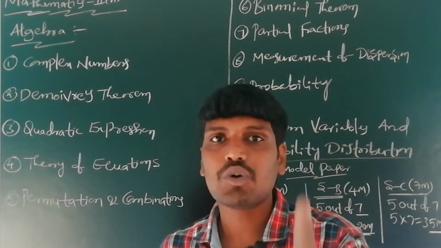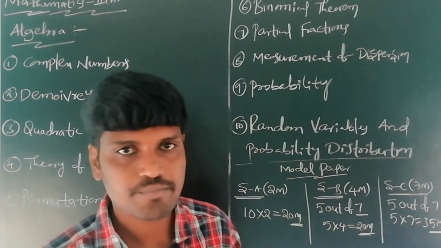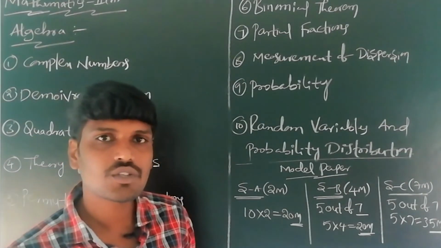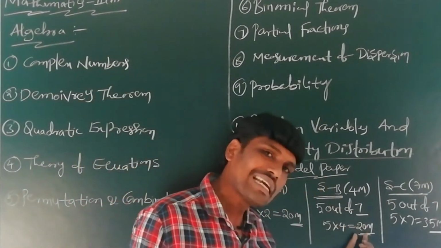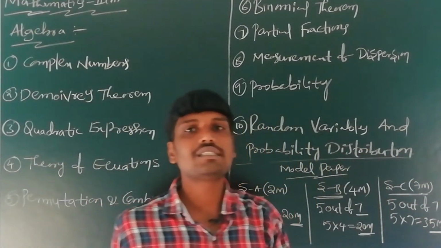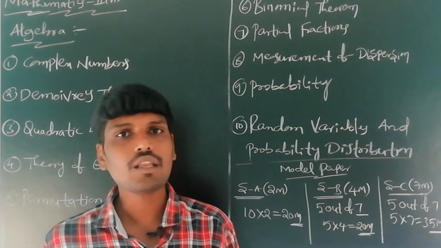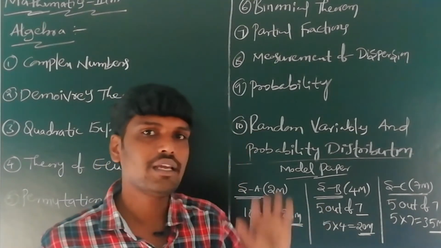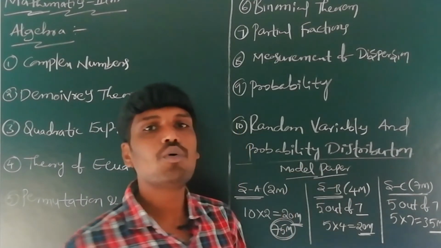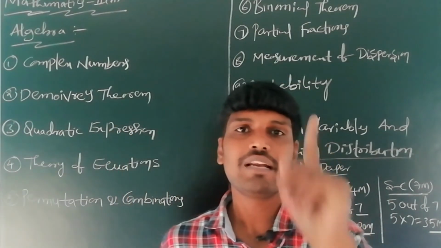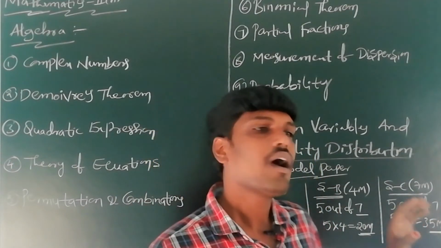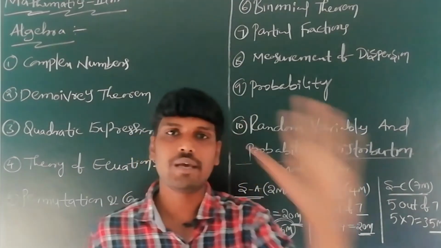Section C, essay questions or long answer type questions. Total how many marks? Section A, very short answer questions, 20 marks. Section B, short answer questions, 20 marks. Section C, long answer questions, 35 marks. Total 20 plus 20 is 40, 40 plus 35 is 75 marks in the Board of Intermediate Examination, Mathematics 2A, for MPC and MEC second year students. This is a model paper of Mathematics 2A.